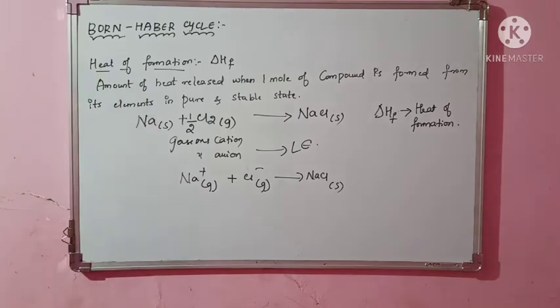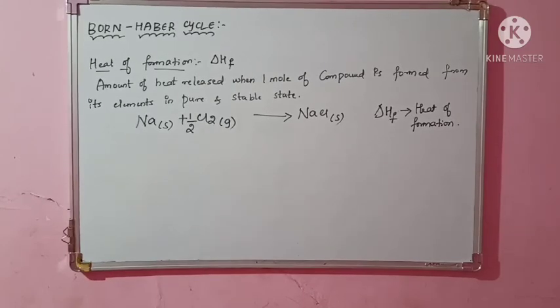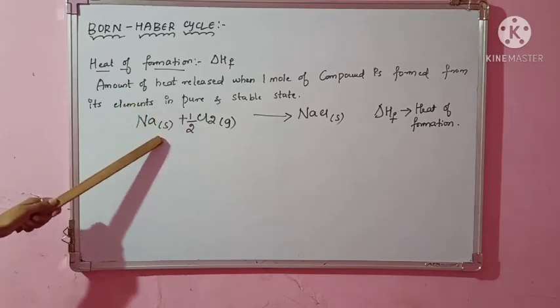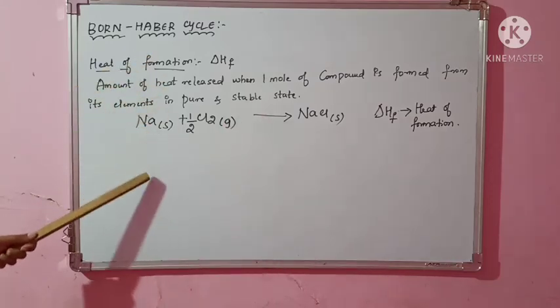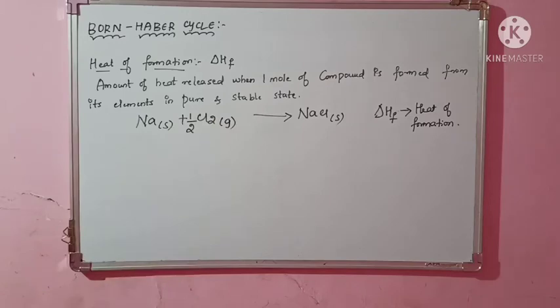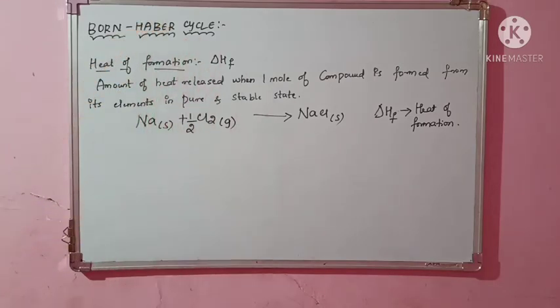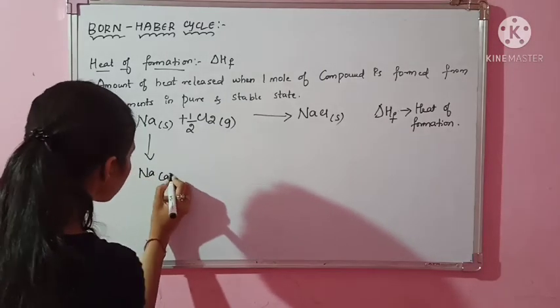So now using this heat of formation, we will proceed. What should we do now? We should convert this sodium, which is in solid state, into gaseous form because we have to involve the lattice energy. Lattice energy means you should convert this into gaseous form, and even the chlorine into gaseous atoms. Then only can we have the relation between lattice energy and heat of formation and determine the lattice energy. So how to convert this sodium? I want that sodium in the form of gas.